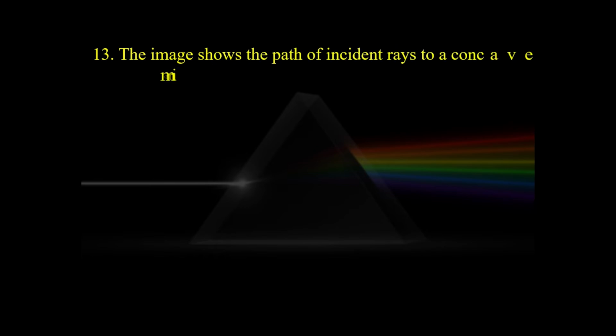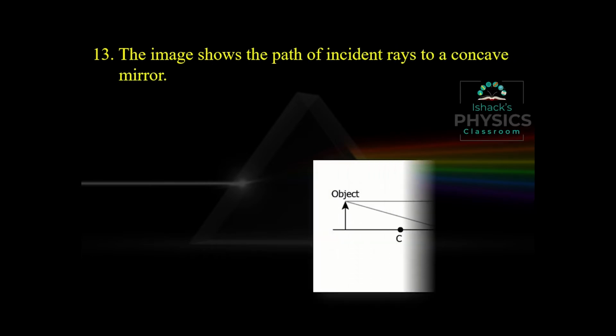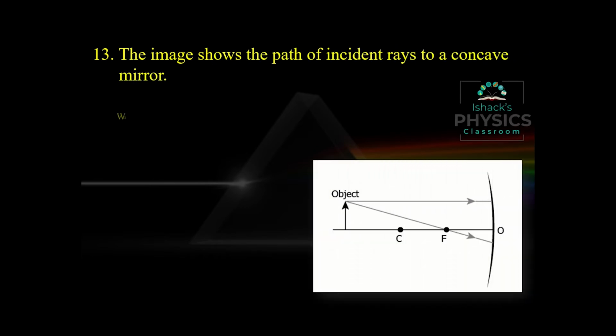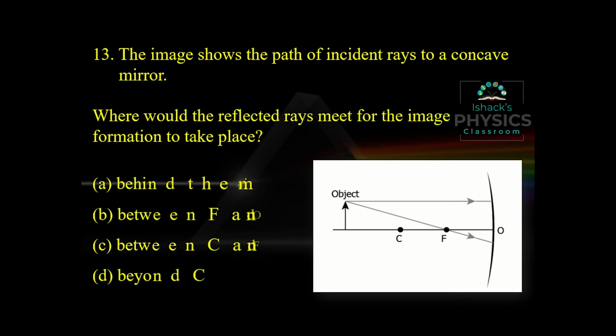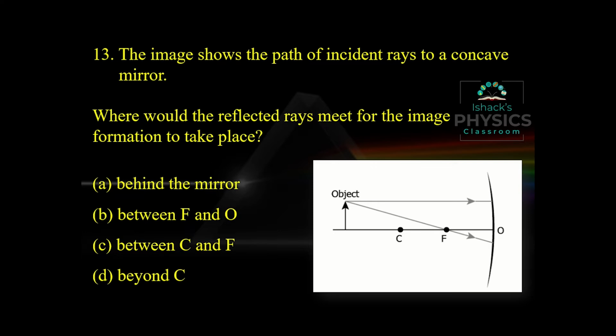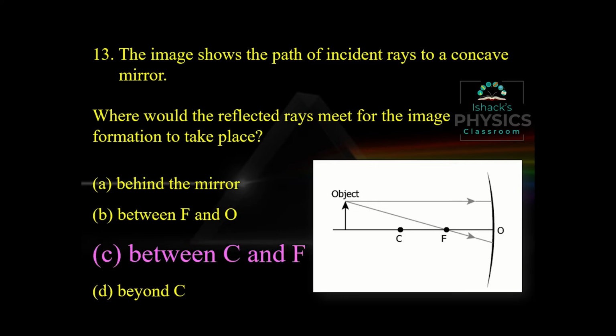The image shows the path of incident ray to a concave mirror. Where should the reflected ray meet for the image formation to take place? An object is placed beyond C. The image is between C and F. In a similar manner, the object is placed between C and F. The image is beyond C.